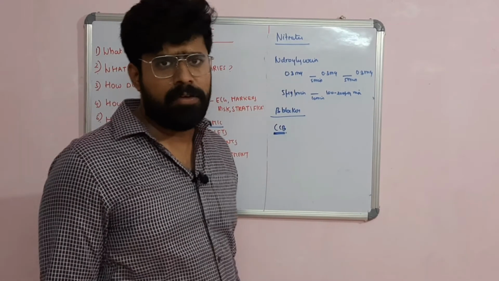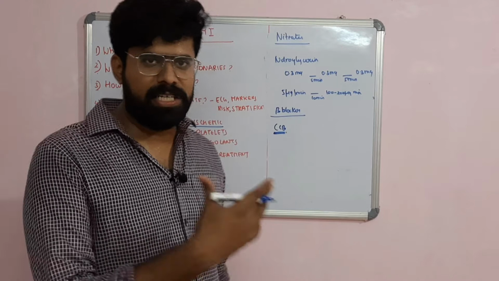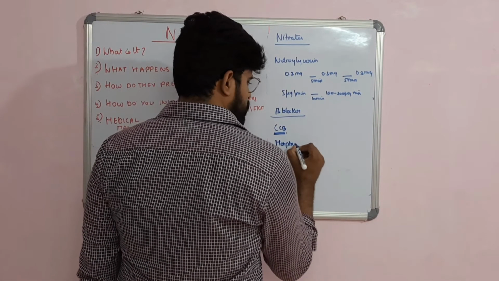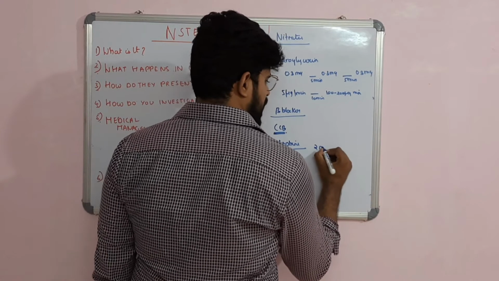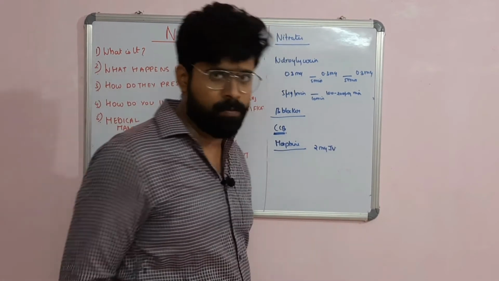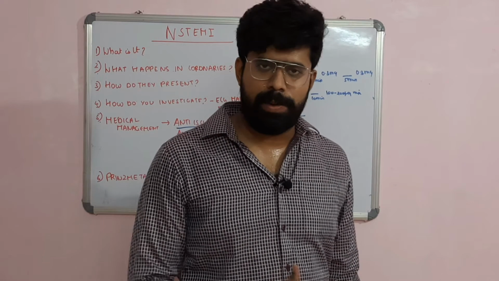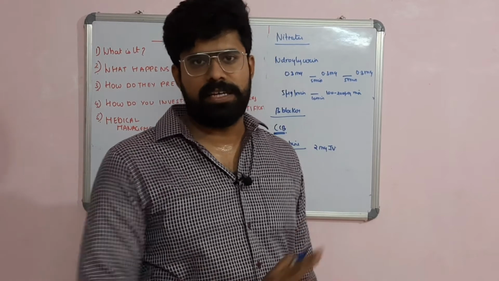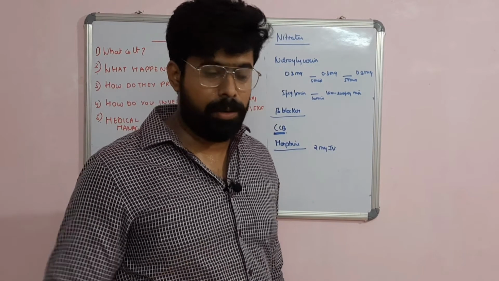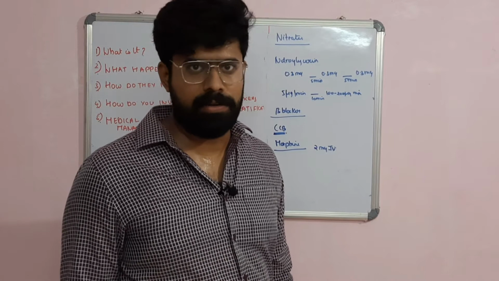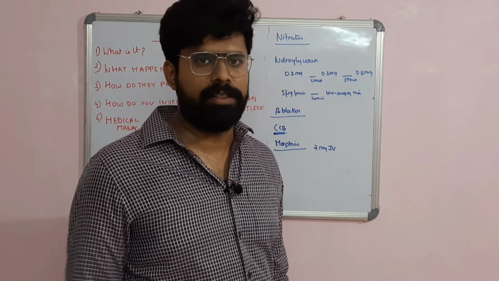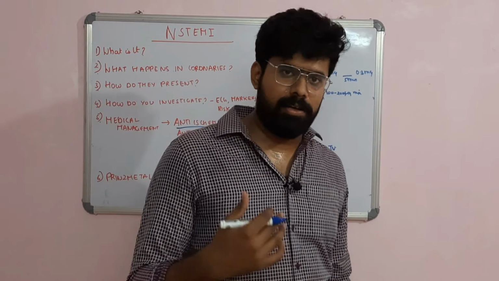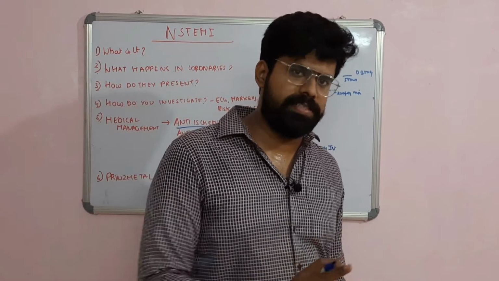CCBs can be given. If the patient is still having persistent pain despite all these drugs, then you can consider morphine. Morphine is given at a dose of 2 mg IV. We usually go for a low dose of morphine because morphine can cause respiratory depression, hypotension, and CNS depression. All these adverse effects are seen with morphine. But it is a very good painkiller in the acute stages. Still, we give it with caution. Yes, any hypotension-prone drugs should be used with caution in a patient with ACS.